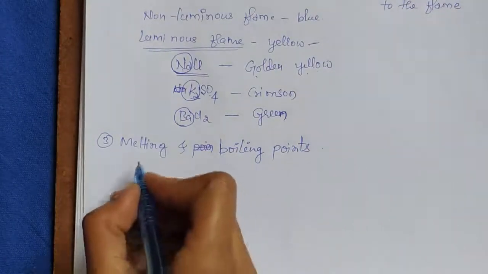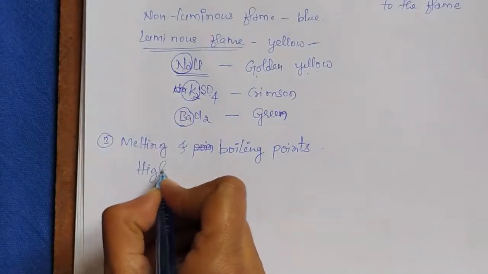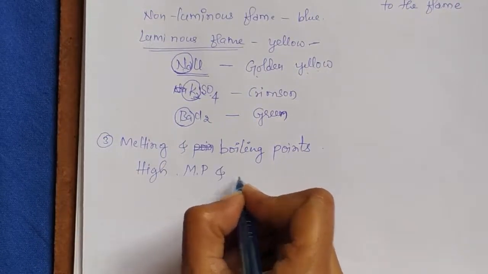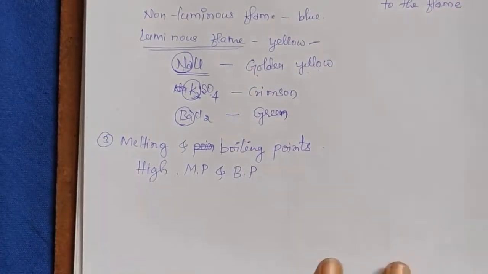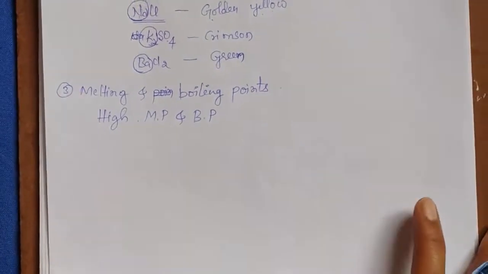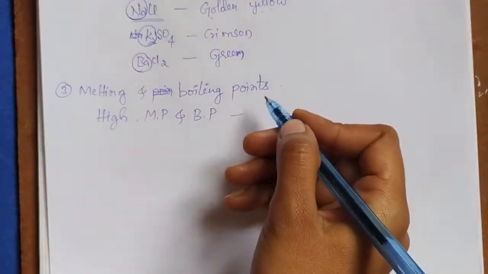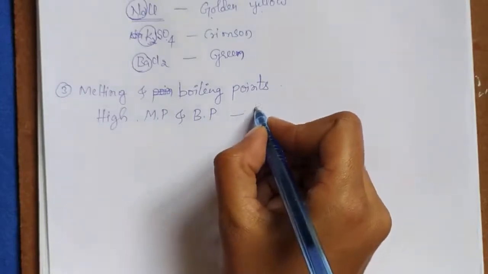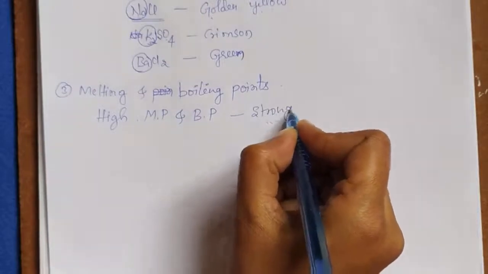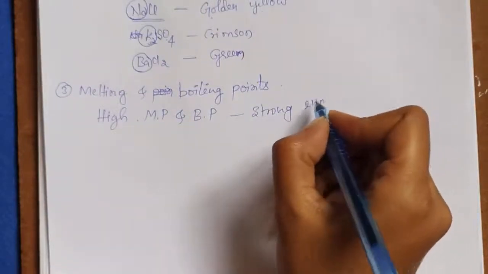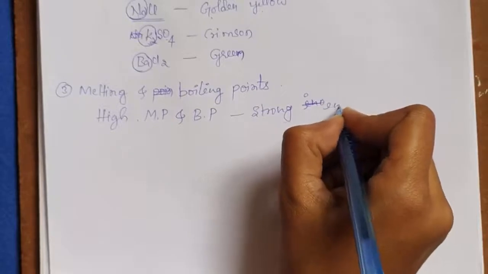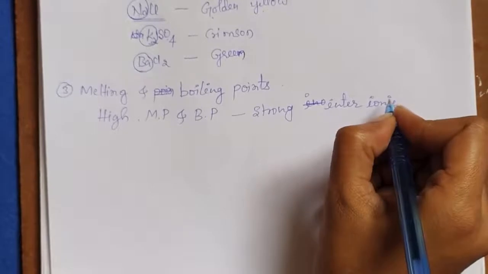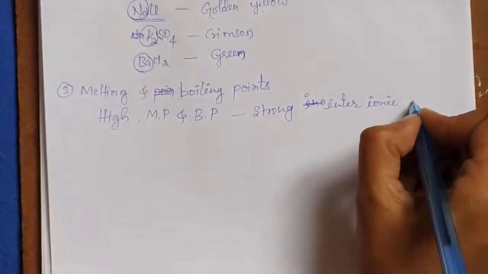These ionic compounds have a high melting point and a high boiling point. This high melting and high boiling point is due to the strong interionic attraction.